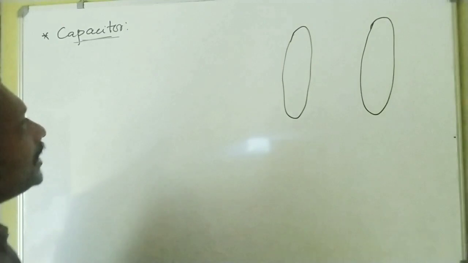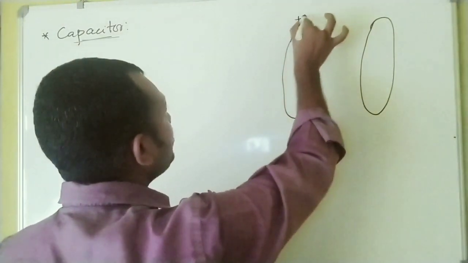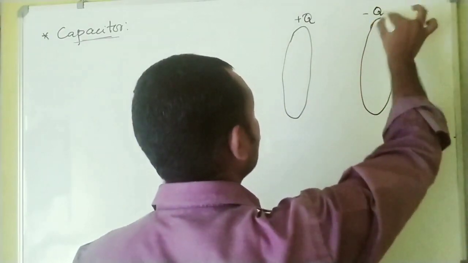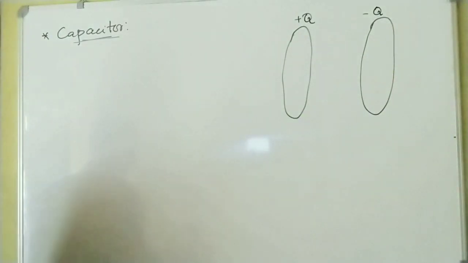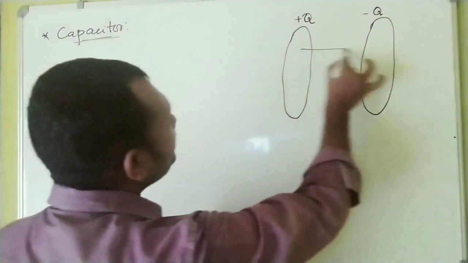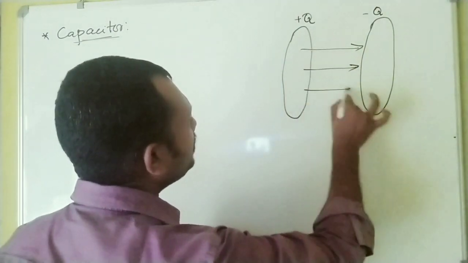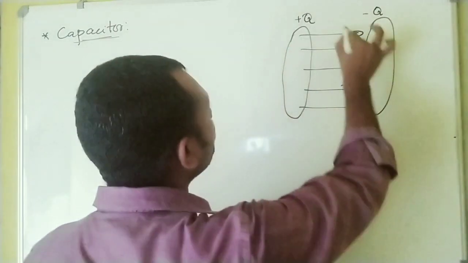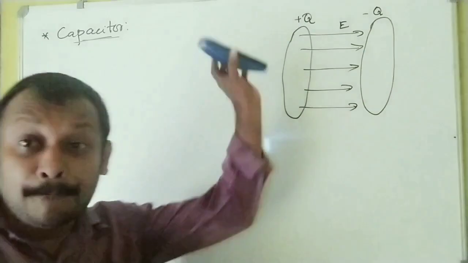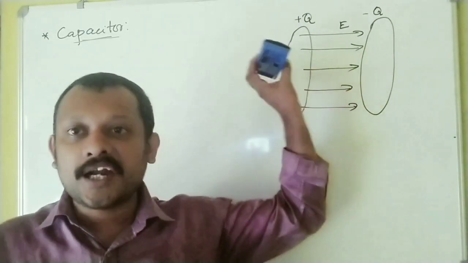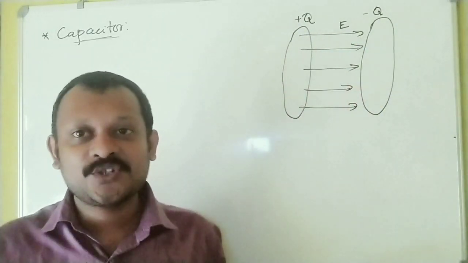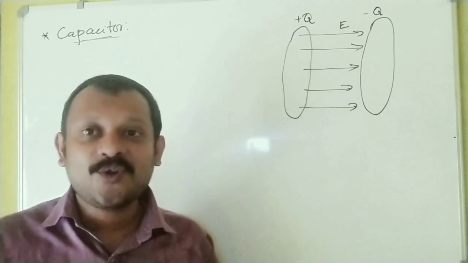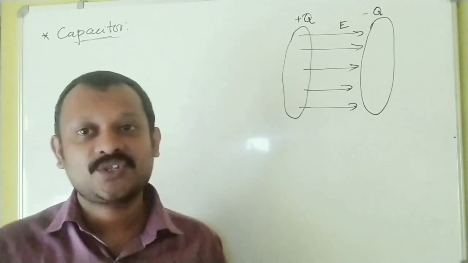Now let me consider a parallel plate capacitor. As I said, one of the plates will be positively charged and the other will be negatively charged, of the same magnitude. Now see, there exists an electric field between the plates of the capacitor, right? As there exists an electric field between the plates, there must be a potential difference between the two plates, because an electric field exists if and only if there is a potential difference.